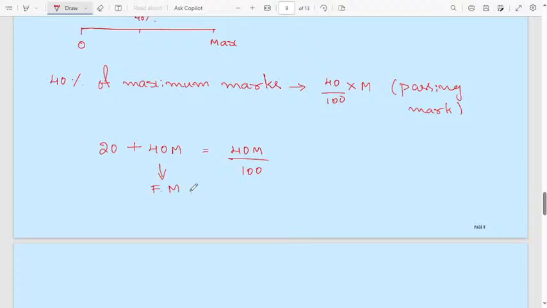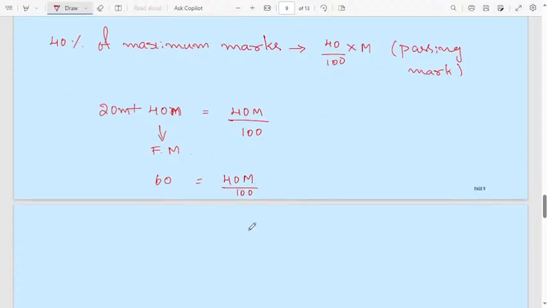Simplify here. You will get the value of M. 20 plus 40 will be 60. Then this will be the mark. Then 60 will be 40 divided by capital M divided by 100. Then 10 10 will get cancelled. Then maximum marks, how much will it be? 600.